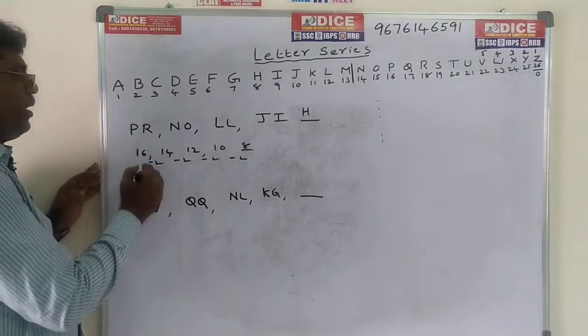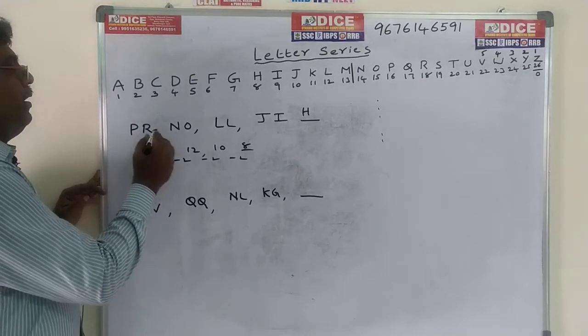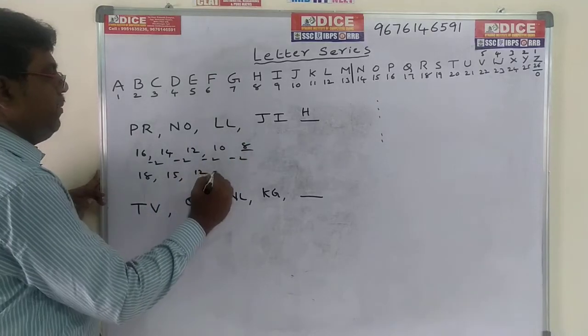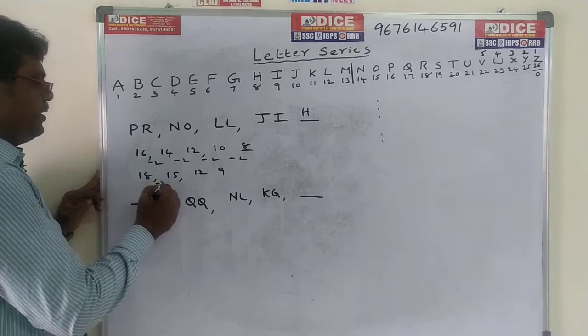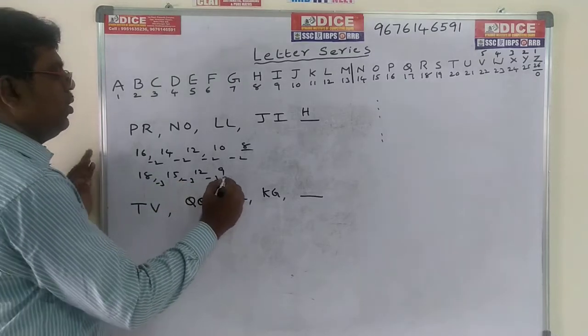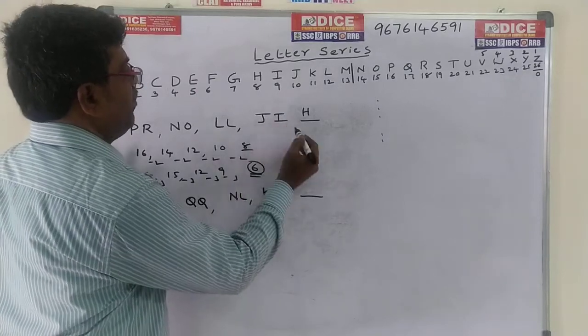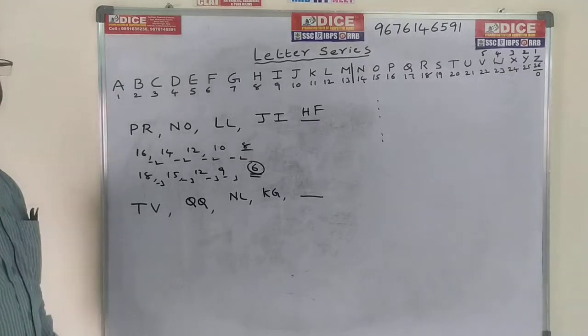Next series: R means 18, O means 15, L means 12, I means 9. The difference is minus 3, minus 3, minus 3. 9 minus 3 is 6. What is the code for 6? The code for 6 is nothing but F. HF is the answer.